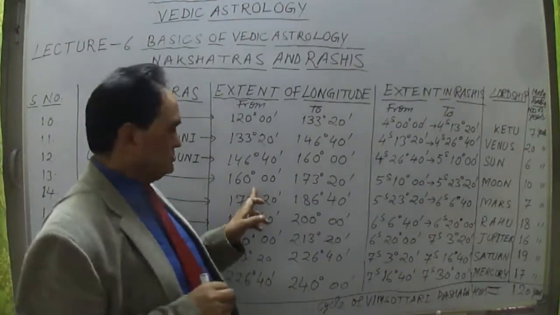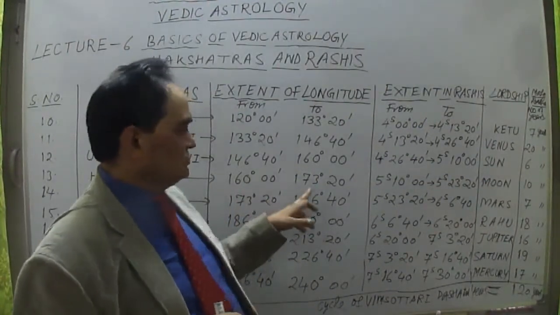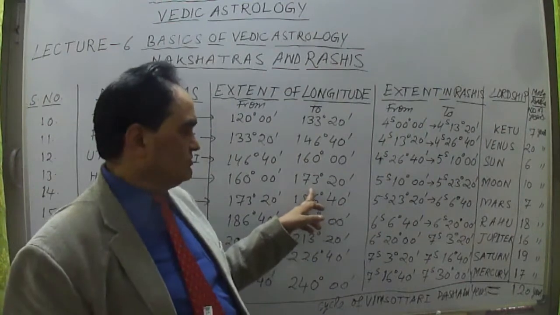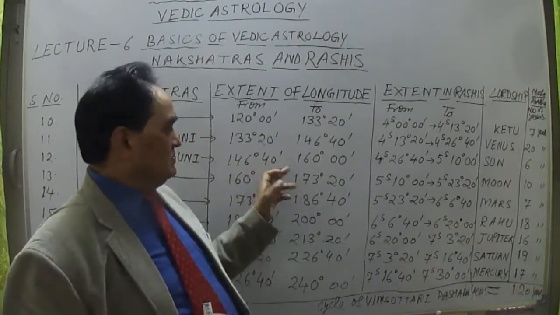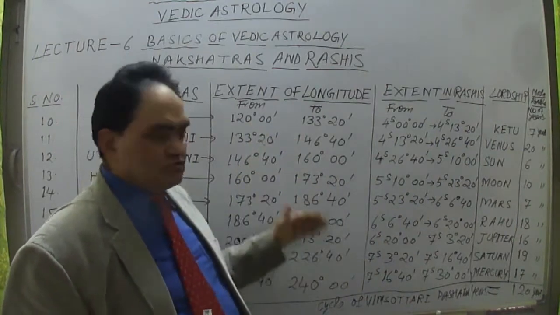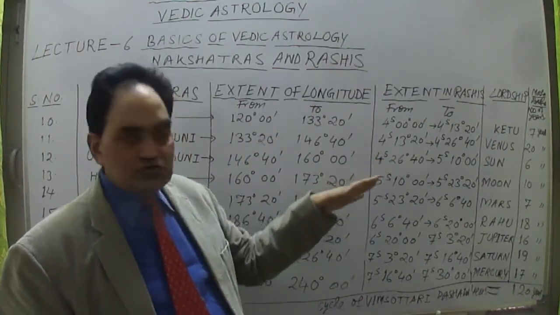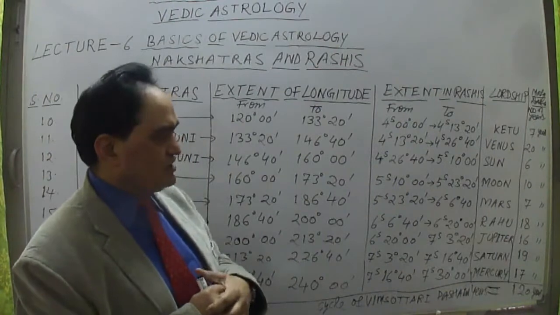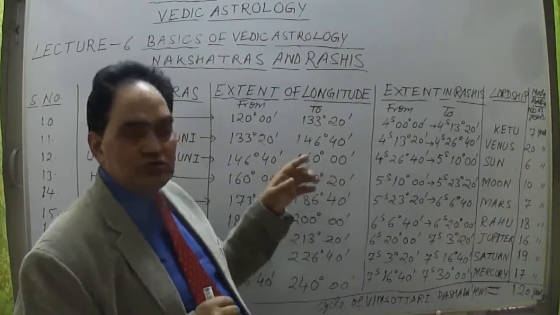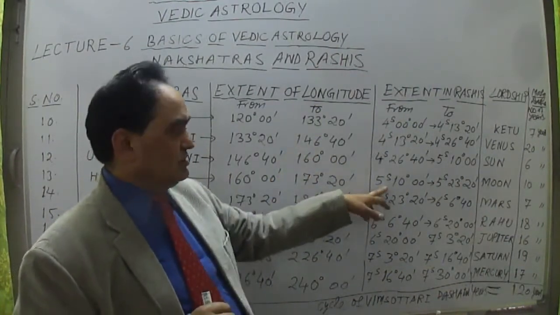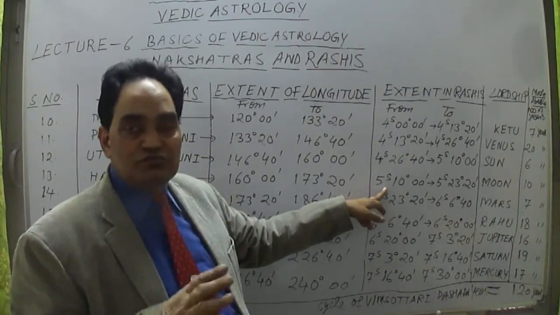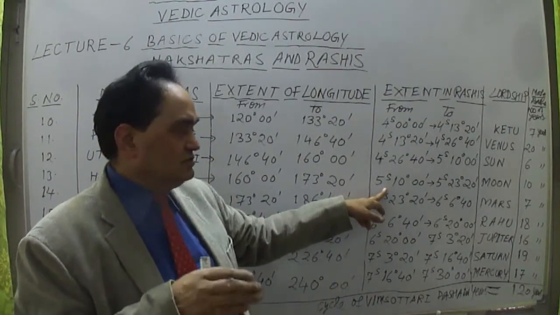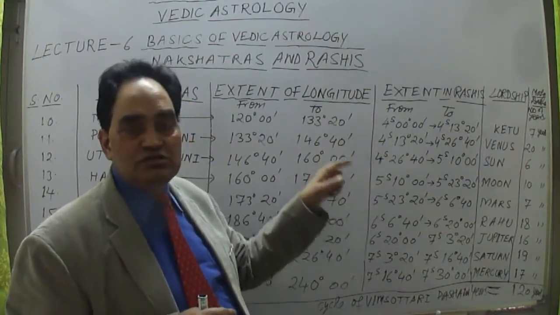Hasta nakshatra is starting from 160 degree to 173 degree 20 minutes. So it was up to 160. The third nakshatra, I will talk about later. Let me first talk about the Rasis now. So we are talking about Rasis. Okay, so Kanya Rasi started. Now the next nakshatra will fall from 10 degree onwards, so 5 sign past 10 degree 00 minute to 23 degree 20 minute.